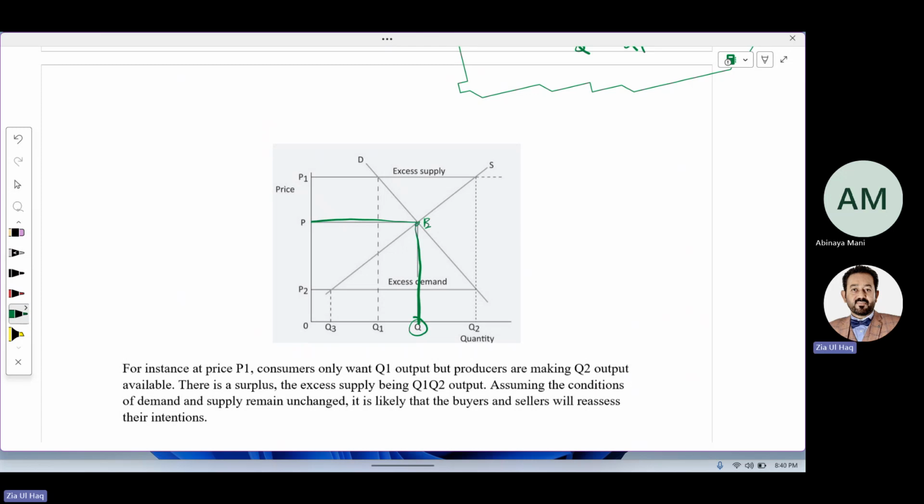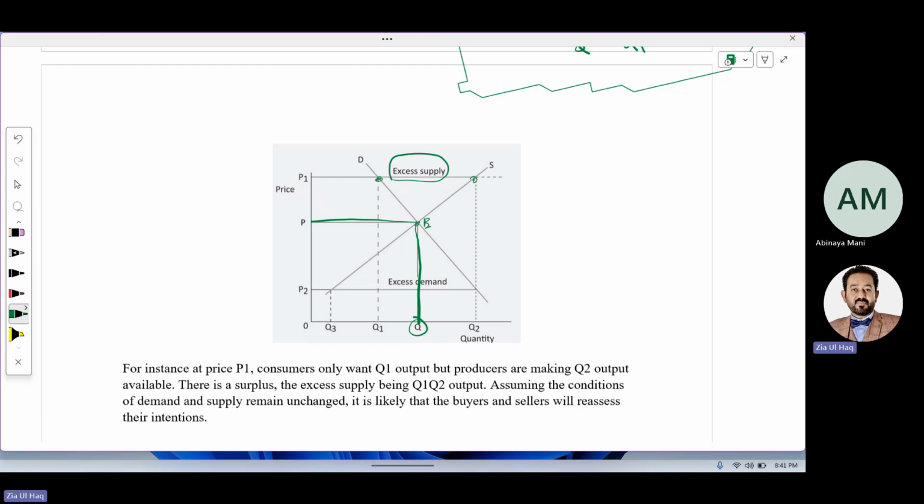Above this equilibrium point, if we see, demand is this, supply is this. Whether supply is more or demand is more. Demand has decreased from this to this, while supply is more. So this will be called excess supply.